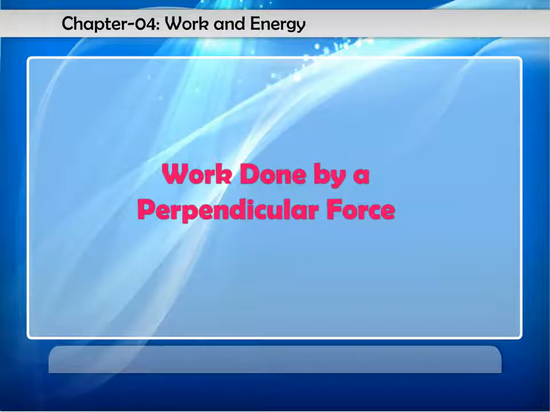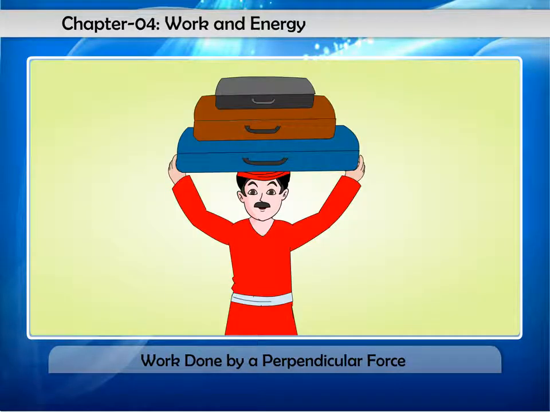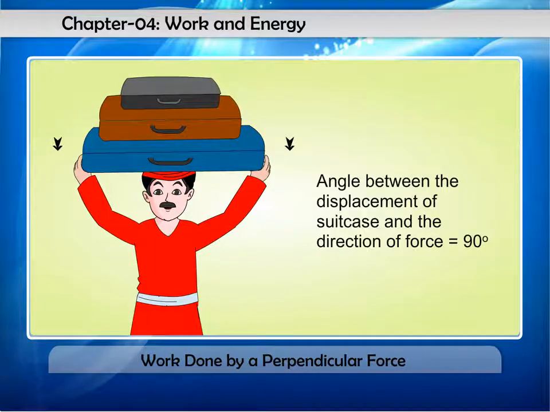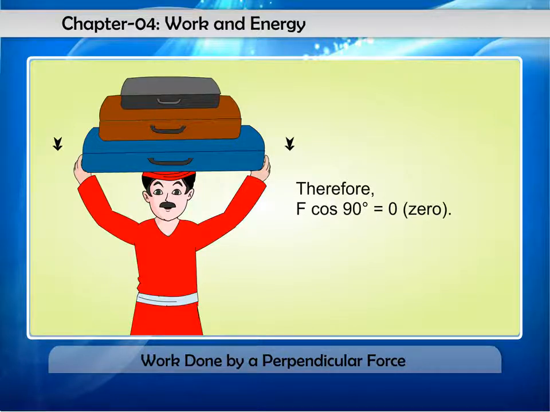Work done by a perpendicular force. When the displacement of the body is perpendicular, at 90 degrees to the direction of force, no work is done. For example, if a man carries a suitcase strictly horizontally, he does no work with respect to gravity because the force of gravity acts vertically downwards and the angle between the displacement of the suitcase and the direction of force becomes 90 degrees, such that cos 90 degrees becomes 0.